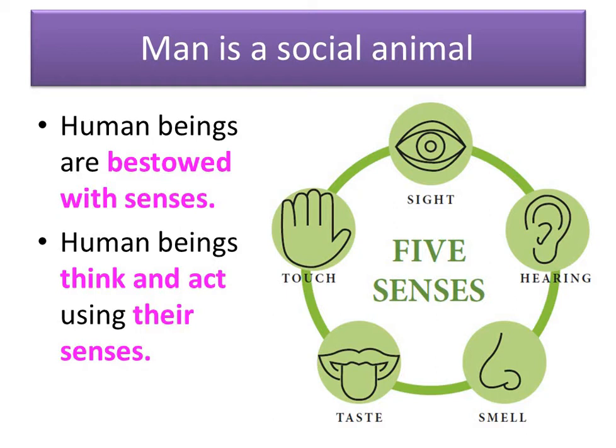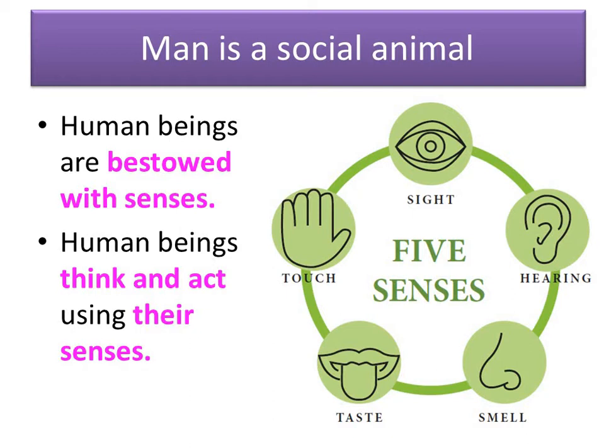We see with our eyes. Then we hear with our ears. We can smell with our nose. We can taste with our tongue. And we can touch with our hands. We can feel. Correct? So sight, hearing, smell, taste and touch are the 5 senses. And human beings think and act using their senses.